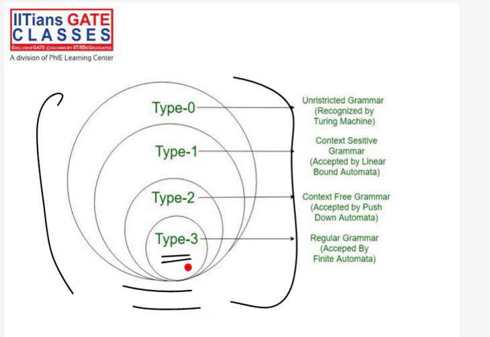And remember, every type 3 grammar is actually a type 0 grammar. You can say that every type 3 grammar is type 2 grammar, every type 2 grammar is type 1 grammar. So this is by Venn diagram. You can just go through the Venn diagram, these are very basic concepts. I also want to tell you that you do not require much knowledge to start this TOC course. We will see every single thing in the class, but these are very basic concepts, like the definition of a set, the definition of a subset, set operations, union of two sets, intersection of two sets, and the Venn diagram, which is a representation of a set.